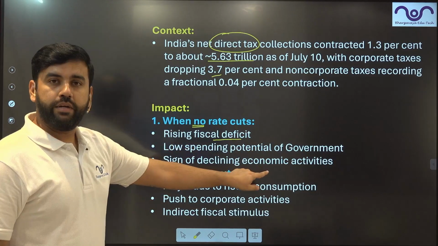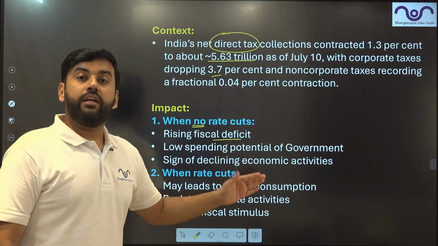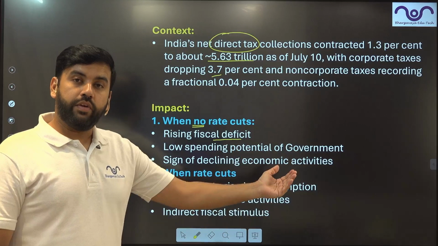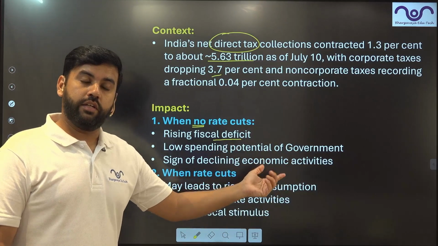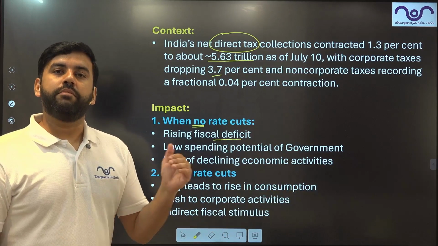It is a sign of declining economic activity, because the corporate tax has gone down, which may prove that the corporates are not earning that much income in the first quarter. That's why they do not have enough tax payment this time.